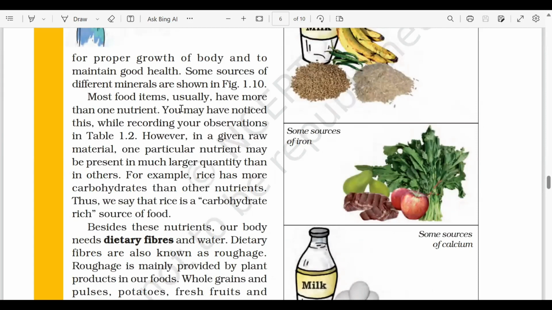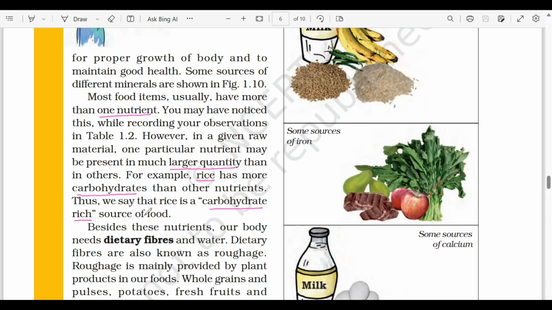Okay, so most food items usually have more than one nutrient. We have already learned that in the last session. कि हमारे जितने भी fruits होते हैं उसमें बहुत सारे nutrients होते हैं but different quantity में. और usually ऐसा होता है कि एक nutrient ज़्यादा quantity में होता है और दूसरे nutrient थोड़े कम quantity में present होते हैं. Like for example rice. Rice में carbohydrate ज़्यादा होता है comparatively. So that's why rice is a carbohydrate rich source of food.